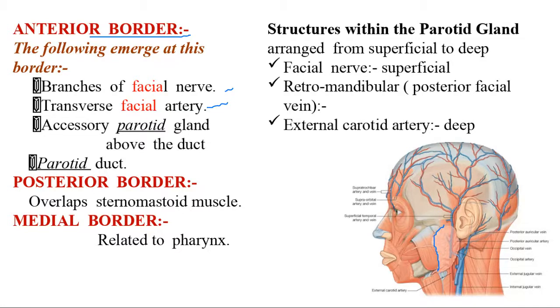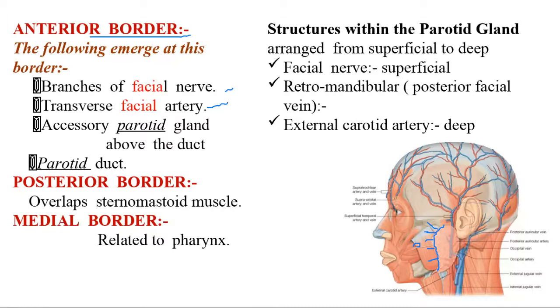Here all these 5 branches come like this: 1, 2, 3, 4, and 5. And then the facial artery is also here, that you have already seen and written in the exams. On this, can you see this yellow-like structure? This is the parotid duct, and above this you have an accessory parotid gland.